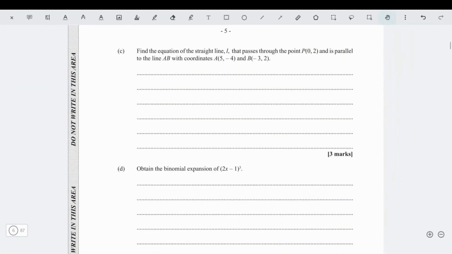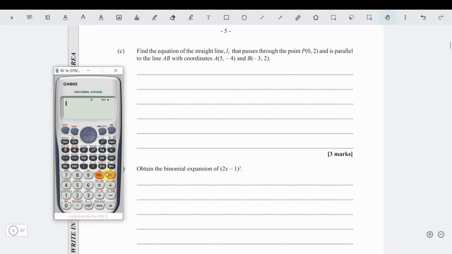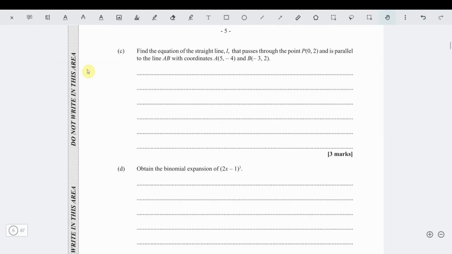Alright, moving along, this question here says, find the equation of the straight line that passes through the point 0, 2 and is parallel to the line AB with coordinates 5, minus 4 and minus 3, 2.